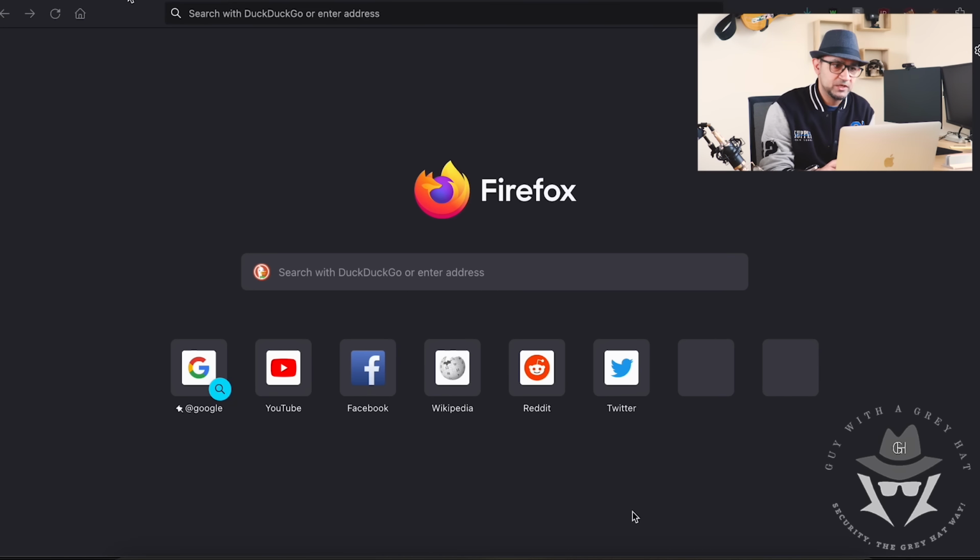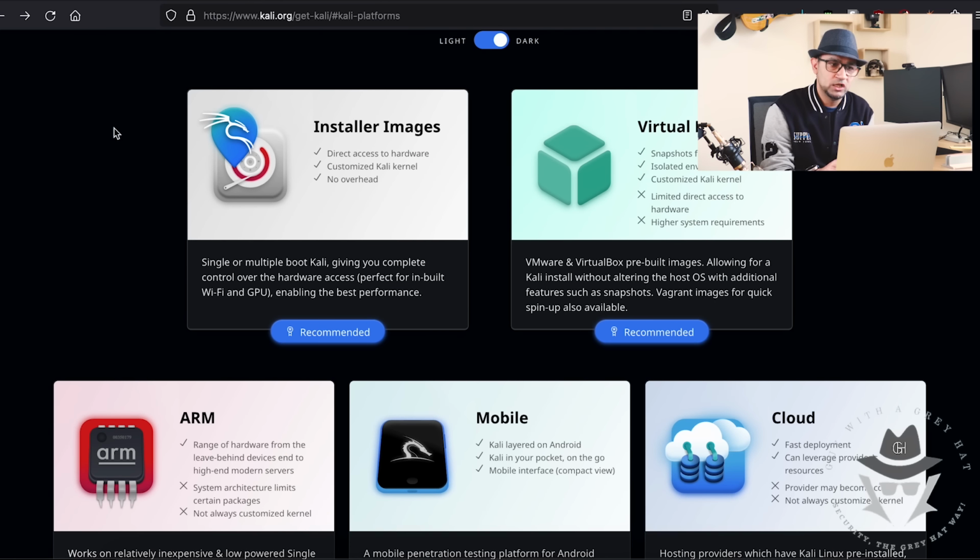So first off, as mentioned before, we're going to go to Kali Linux. I actually opened all the websites for ease. Kali Linux is basically a distro for ethical hacking, as mentioned in the previous video, and it is a very good and stable distro in 2023.